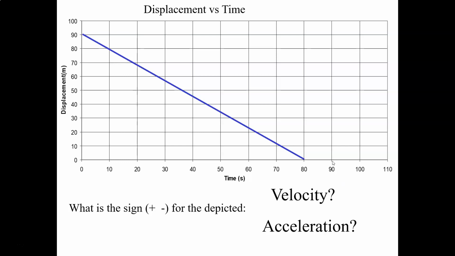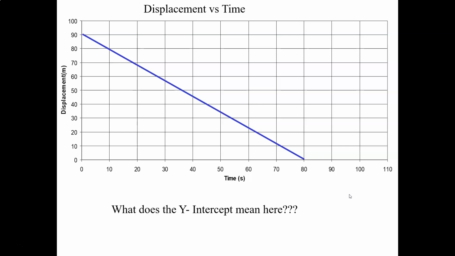And then the sign on the acceleration. Well, in order to look at the sign of the acceleration, we need to know what's happening to the velocity. What does the fact that it's a straight line tell us? The straight line tells us that the velocity is constant. It's not changing. So anytime you have a constant velocity, your acceleration is 0. So in this case, our velocity is negative and our acceleration is 0.